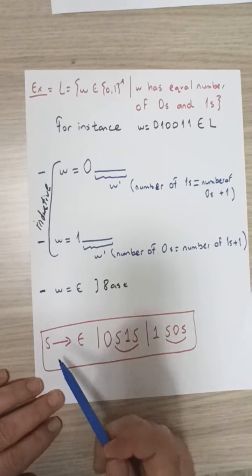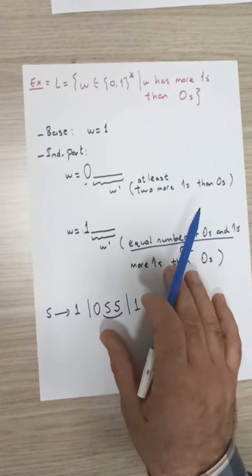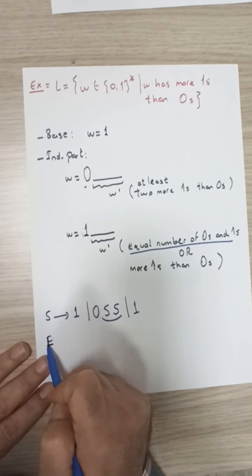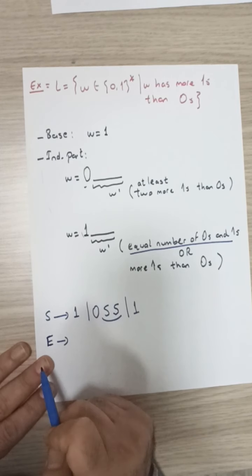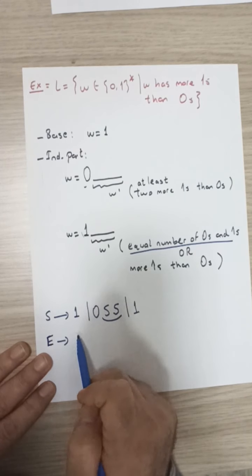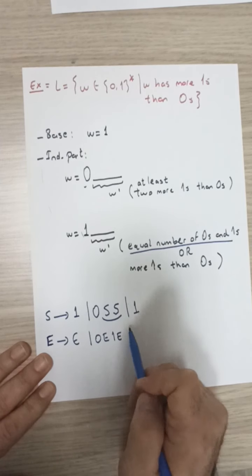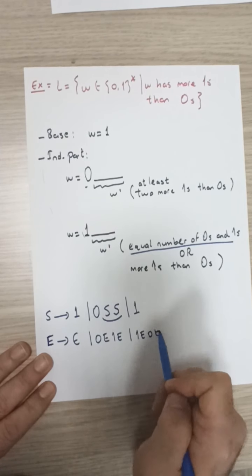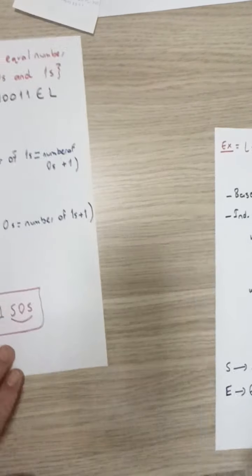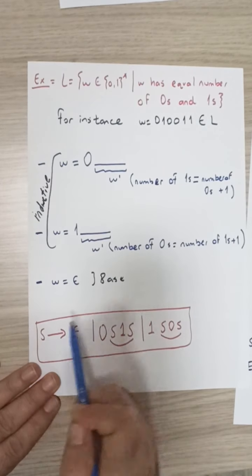But this S in here, we should not confuse it with the S in our new grammar. So therefore, for the previous grammar, let's use the variable E to start that grammar. E could go to epsilon, or 0E1E, or 1E0E. Note that this set of rules is exactly the same as the previous grammar.